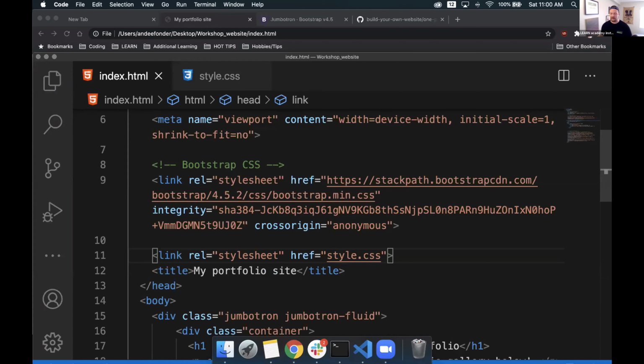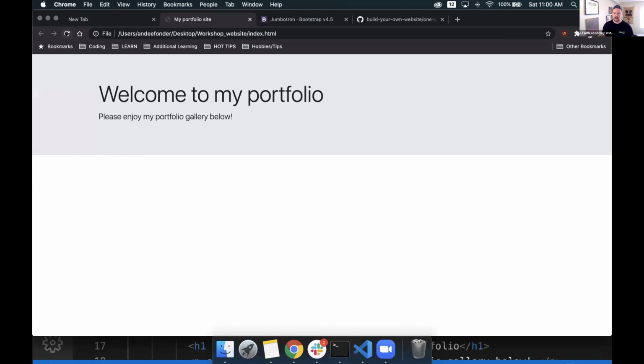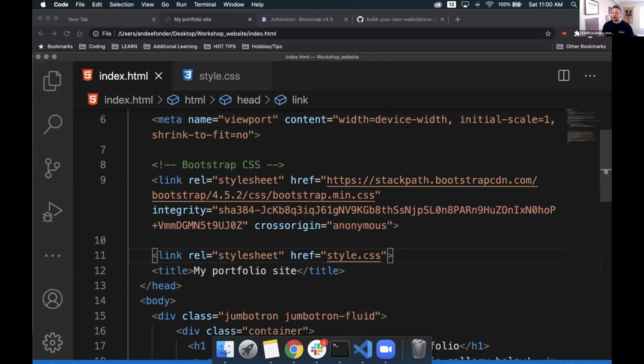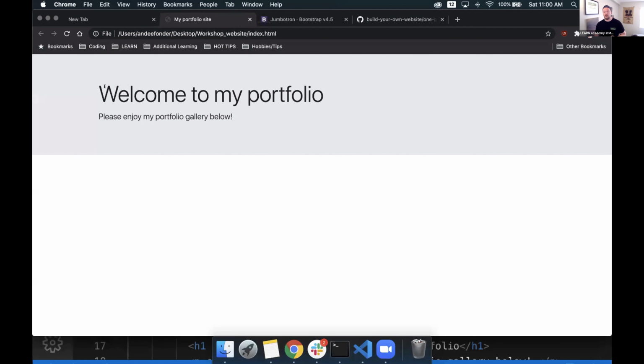If we hit save, we're not going to see any real changes to our site yet. If we go preview it, nothing's changed whatsoever because we haven't added anything to that style.css. What I want to do is make sure that this text is perfectly centered in the middle of the screen instead. I think that will feel good.